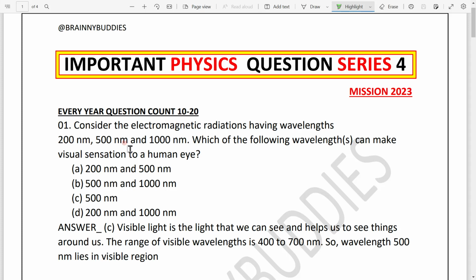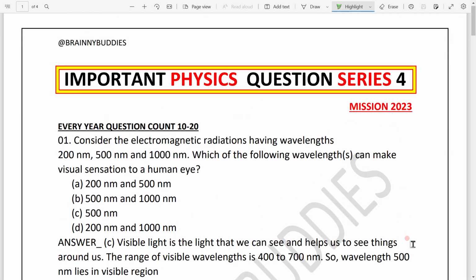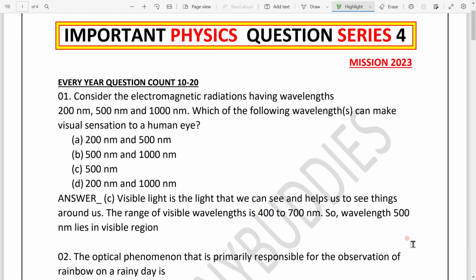Today we'll discuss some very important physics questions. It's our fourth series, and we have some very selected past year questions for the CDM exam. This session will be very helpful for any competitive exams that contain a physics section, like NDA, CDS, AFCAT. So these questions will be very helpful for them. Now without any further delay, let's get started.